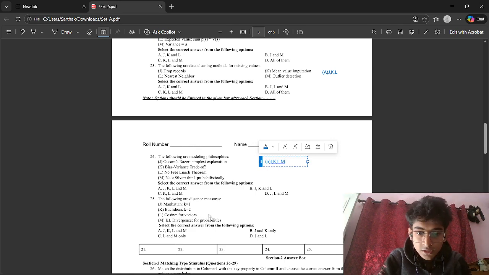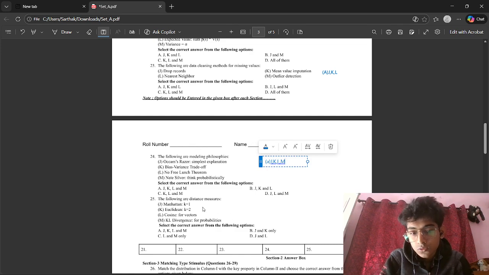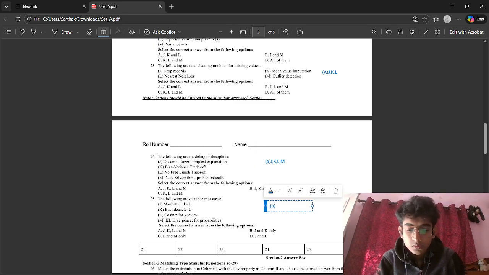So it is also a distance measure. And KL divergence, yes, this is also a distance measure in which we calculate the uncertainty gained or lost when replacing probability distribution A with probability distribution B. So this is also a distance measure. So the correct answer should be J, K, L, and M.